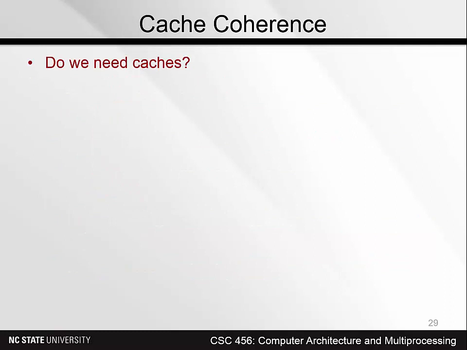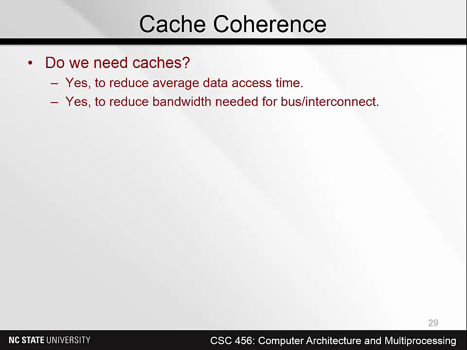Okay, so let's consider the requirements for cache coherence and memory consistency in order. With cache coherence, do we need caches? Yeah, I mean, you could get rid of the cache coherence problem if you didn't have caches, but you wouldn't get very fast data access and your processors would run so slowly that it's actually infeasible.